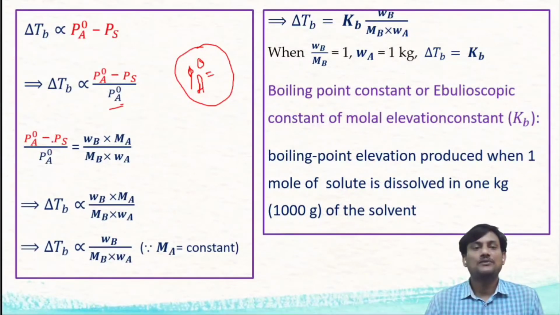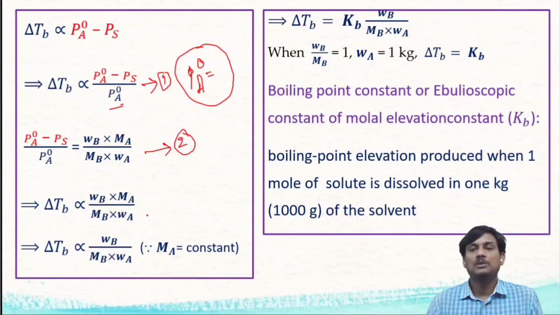From the relative lowering of vapor pressure, from Raoult's law, PA naught minus PS by PA naught is equal to WB by MB into MA by WA. So from the first equation and the second equation, you can conclude that delta TB is directly proportional to WB into MA by MB into WA.